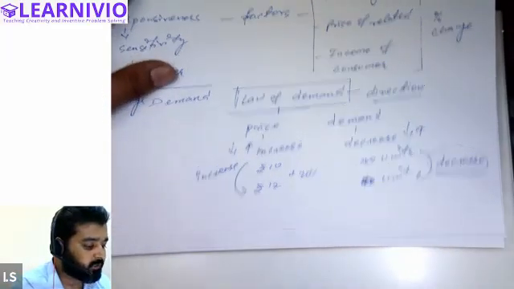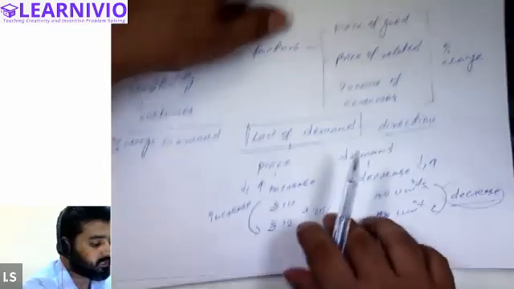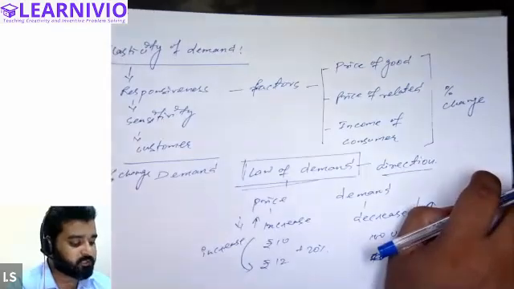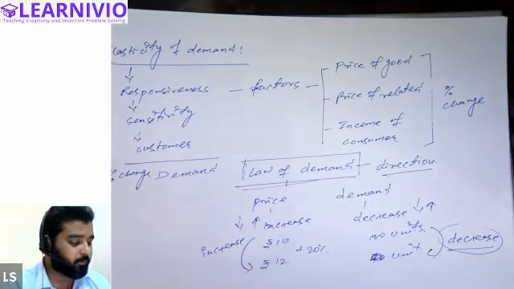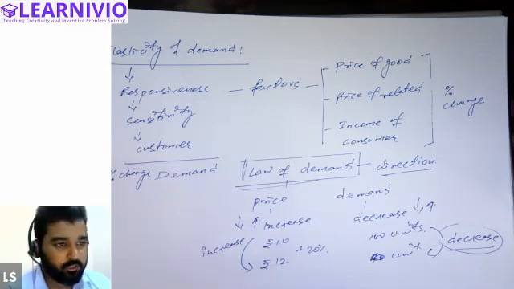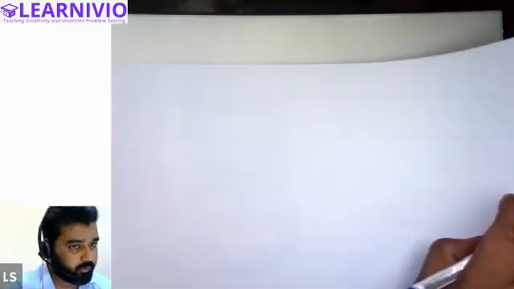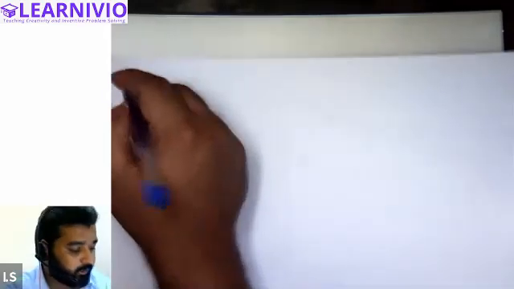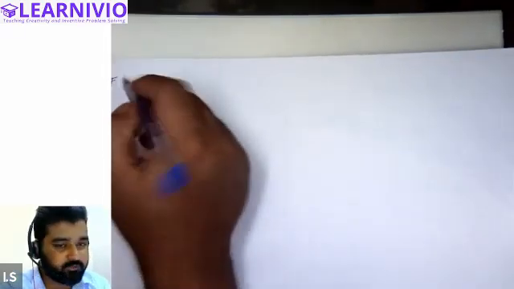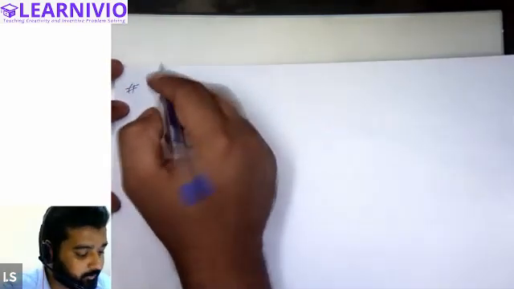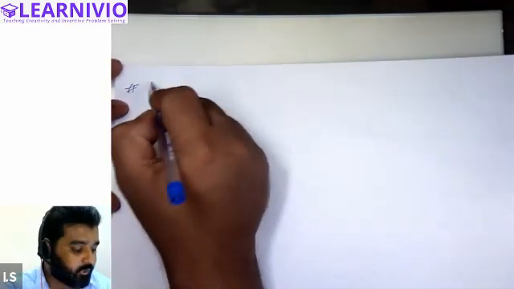This can only be determined on the basis of elasticity of demand. Elasticity of demand basically says, on the basis of elasticity of demand, you will be able to find the percentage change in demand of the commodity due to the percentage change in price of the commodity. All right, let's understand the meaning of elasticity of demand through a definition. And I'll request all of you to write this down, because I do not have the slide prepared for these topics. So elasticity